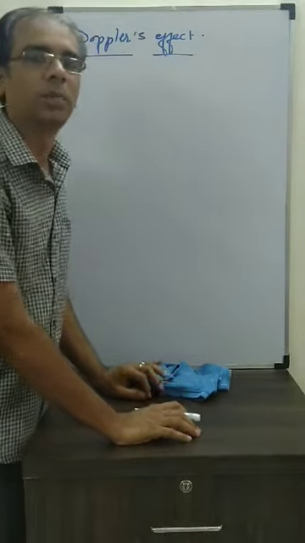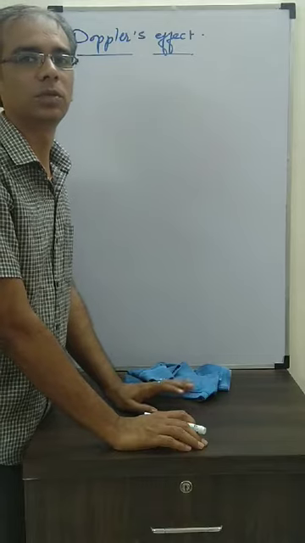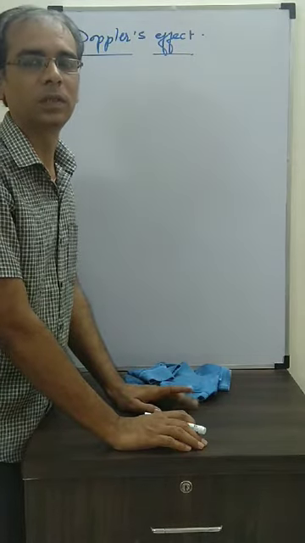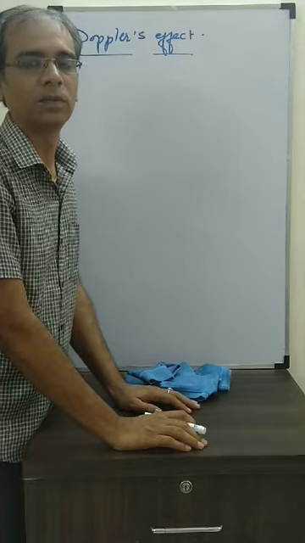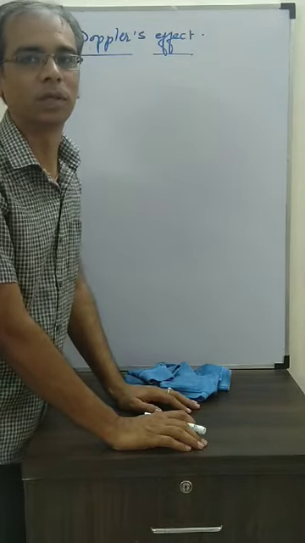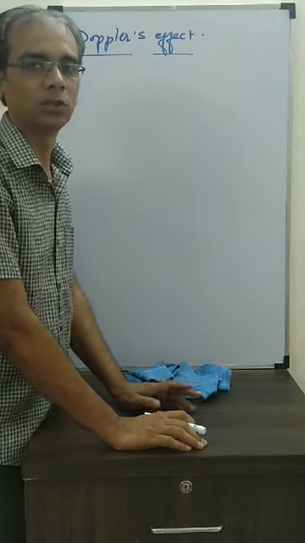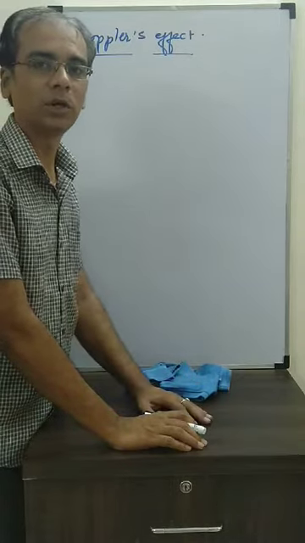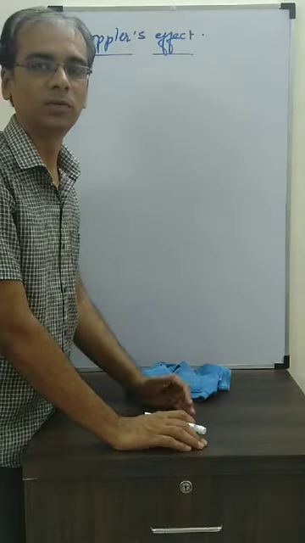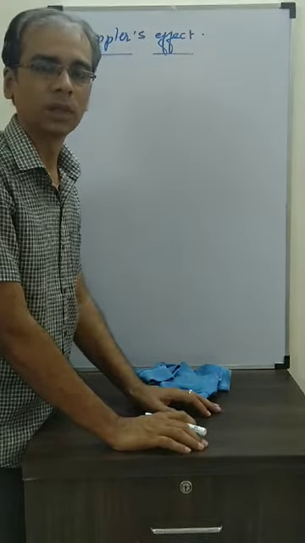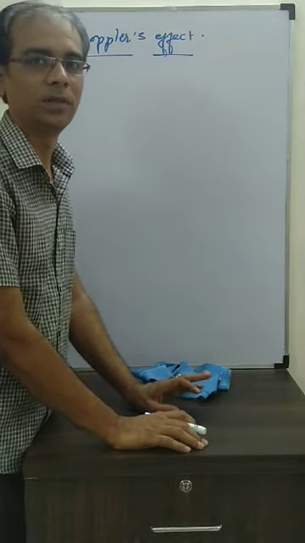So let us start today the last topic of waves, and that is Doppler's effect. What is Doppler's effect? It says that whenever there is relative motion between source and observer, the frequency received by the observer is the apparent frequency, which is not the actual frequency produced by the source. Why is it happening? Because of relative motion. Relative motion means either the source can move, or the observer can move, or both are moving. In all three cases, the frequency received by the observer will be the apparent frequency.